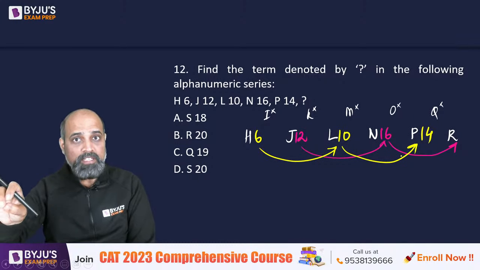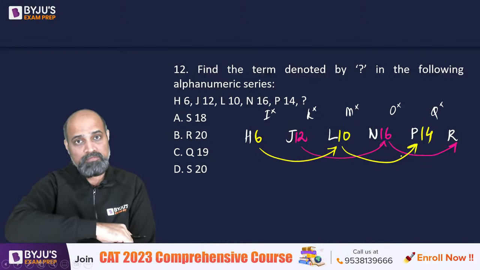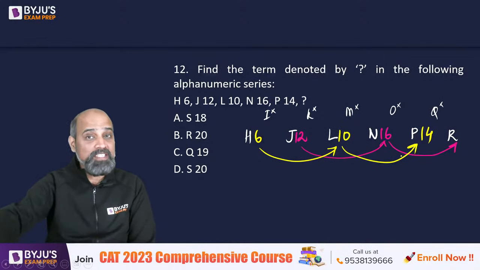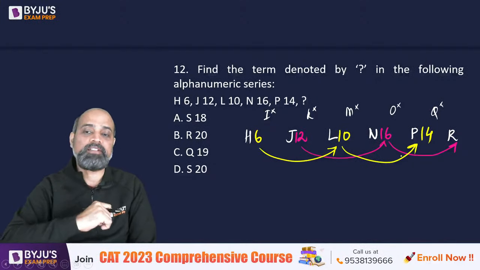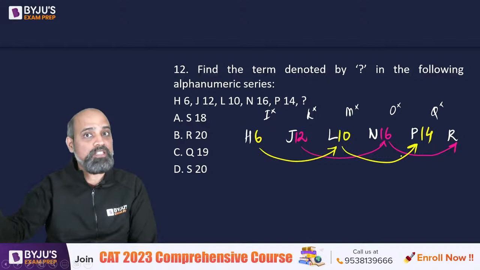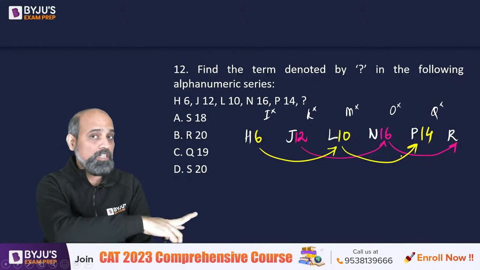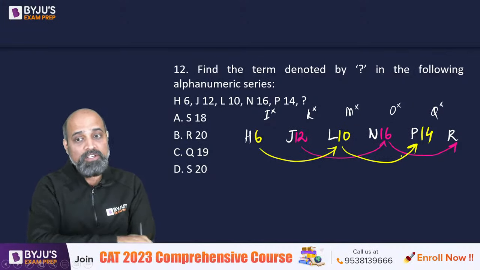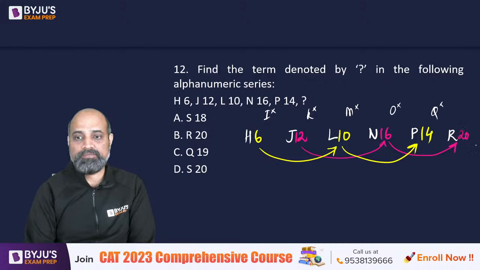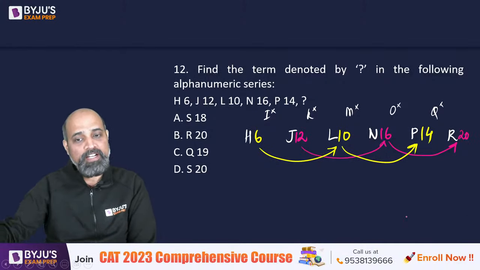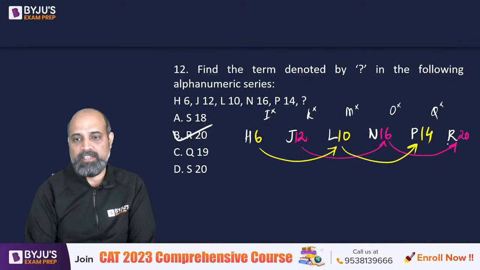The numbers have got nothing to do with the position of the letters in the alphabet. ऐसा नहीं है कि N is your 16th letter. N is actually your 14th letter. And P is your 16th. है ना? तो ऐसा भी नहीं है कि they're swapping, because the swapping for the other letters don't happen. So 12, 16 के बाद, obviously the next one should be 20. There is a jump of 4 every time. So R20 anyways makes sense. वो तो हमें पहले भी पता था R देखते के साथ.